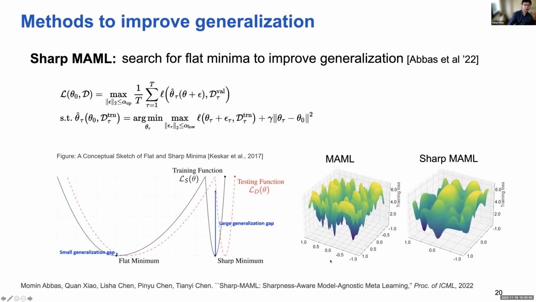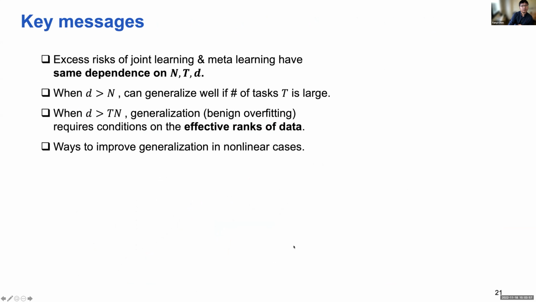So just to recap, we talked about the generalization of pre-trained meta models in the overparameterized settings, and we talked about some conditions. We talked about the setting where overparameterization in the fine-tuning stage generalizes well. If overparameterization happens in the pre-training stage, we need some assumptions on the effective rank of the data. And we also discussed ways to improve generalization in the nonlinear cases.